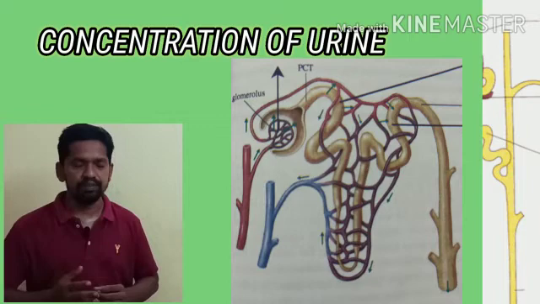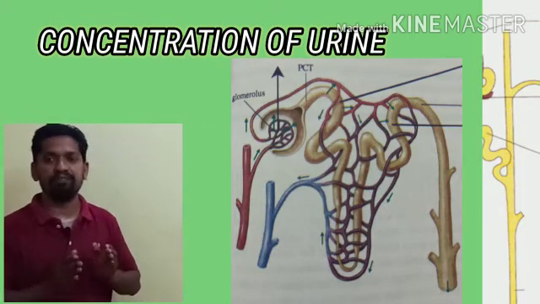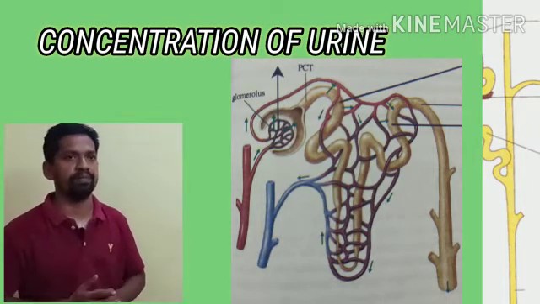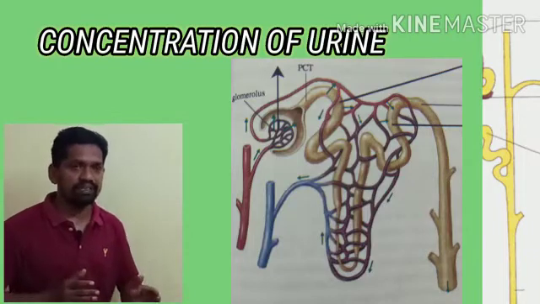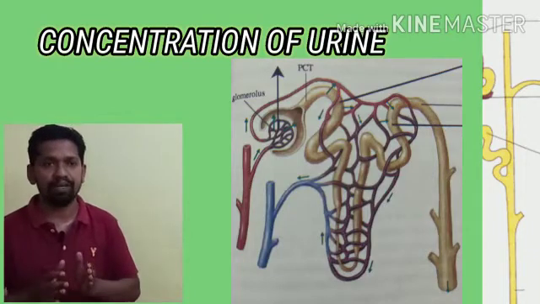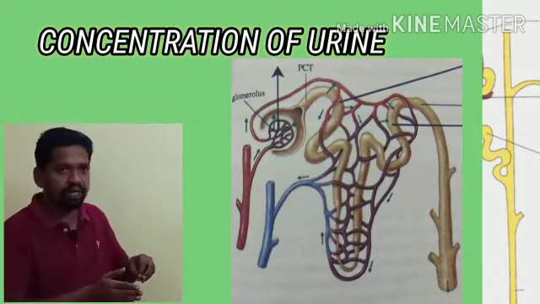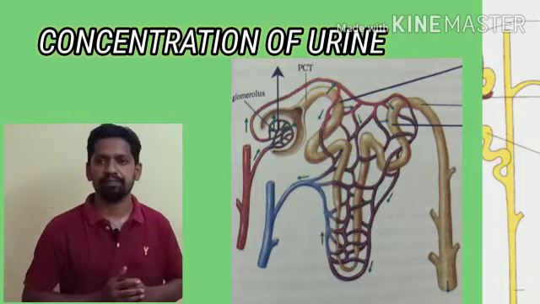Now, as we know, in 24 hours the kidneys can prepare 175 liters of ultrafiltrate or primary urine. Out of 175 liters, 173.5 liters of the water and remaining important substances are reabsorbed into the body to reduce the urine quantity.